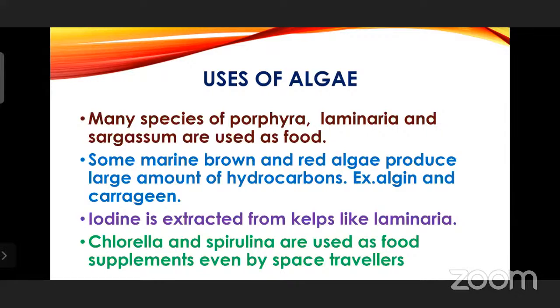Chlorella and spirulina are called single cell proteins, SCP. They are a good source of proteins, and these are used as food supplements even by space travelers.